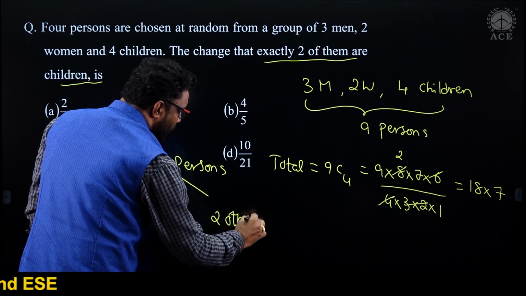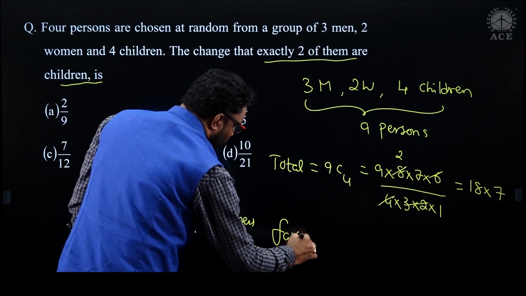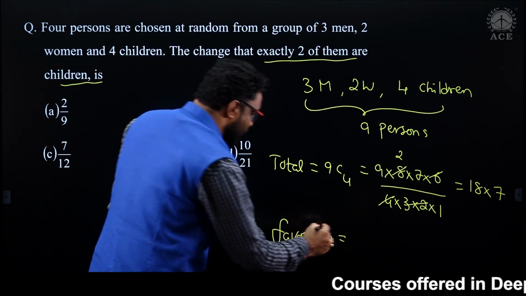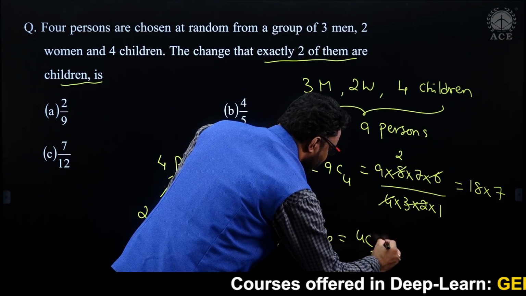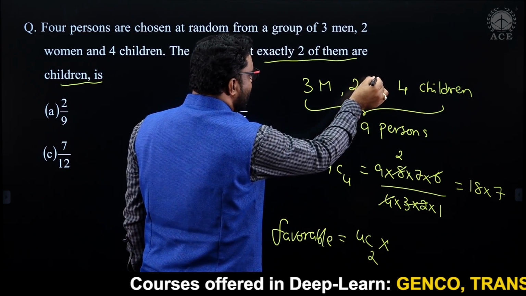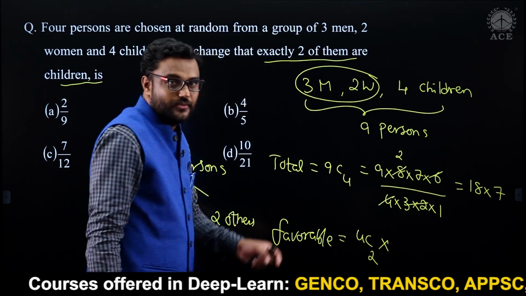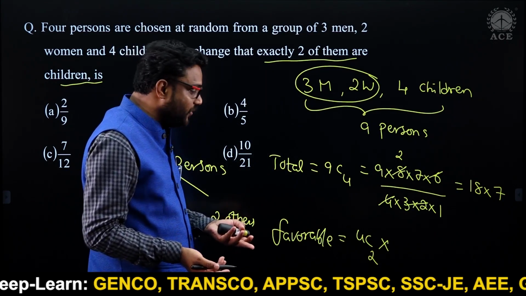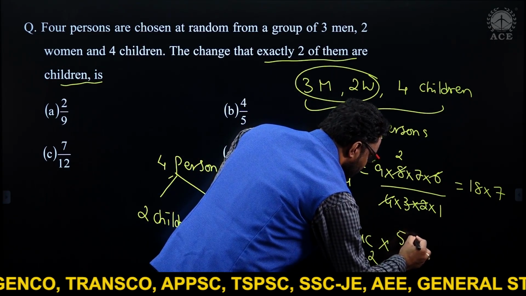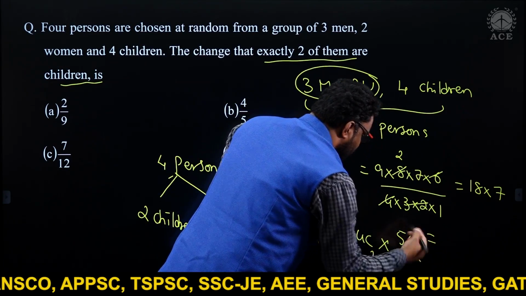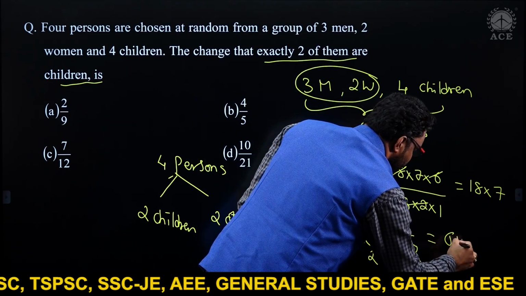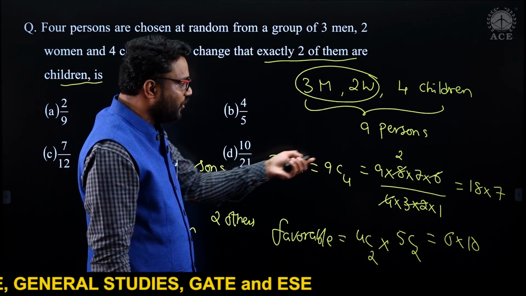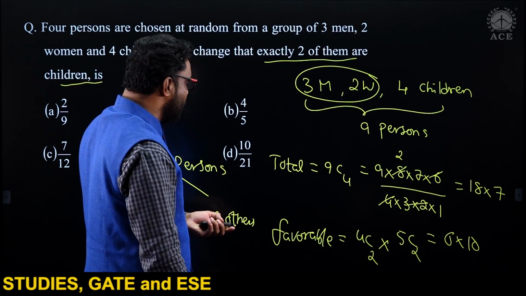Now what is favorable here? If we calculate the favorable, children are 4, among that you have to select 2, and remaining people are 5. Those 2 people may be men, or women, or a men and women combination together. So among those 5 people you need 2. 4C2 is nothing but 4 into 3 divided by 2, 6. 5C2 is 10. We got 60 favorable, total is 18 into 7, 126.